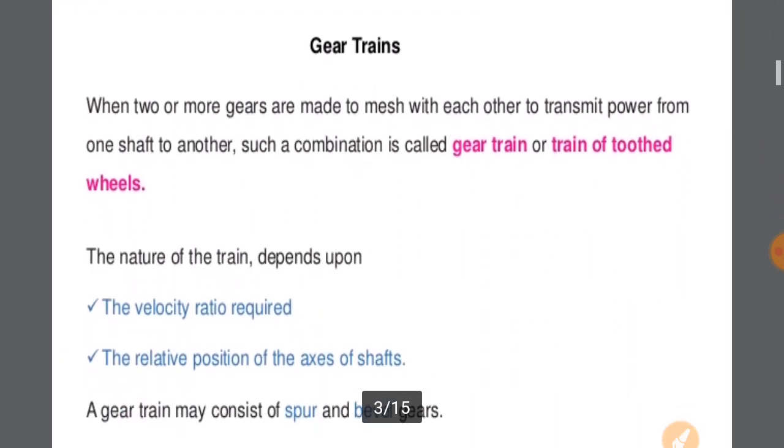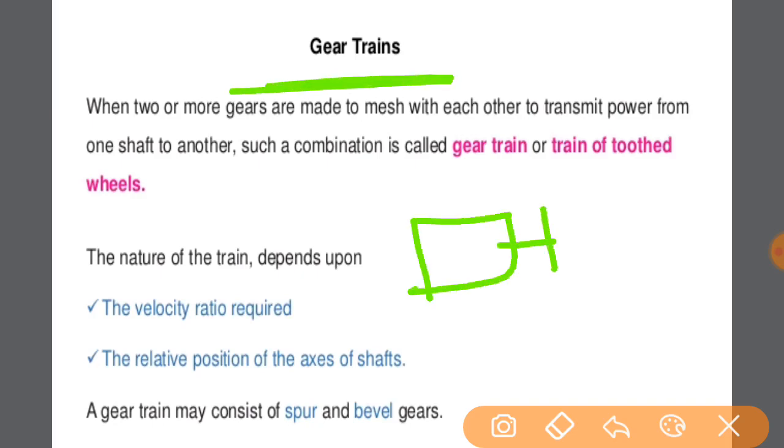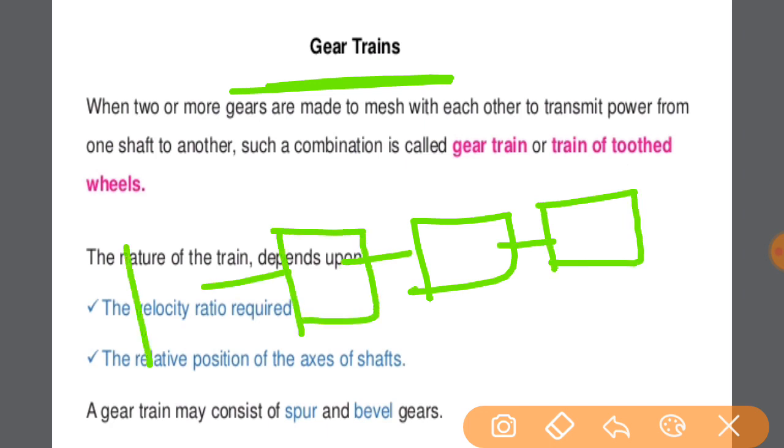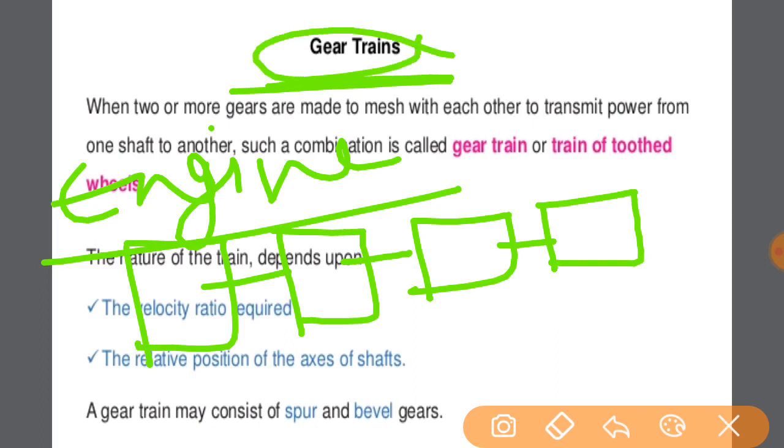Okay, let me first tell you what the gear train is. As you all know, I will go for the simple meaning of what a train is. A train is a combination of many bogies driven by the engine. The same thing, if it happens in gears, is known as a gear train. The many bogies are there and the engine is pulling all these bogies.